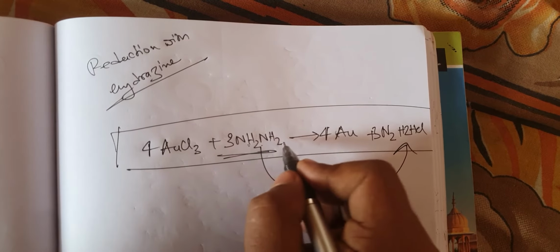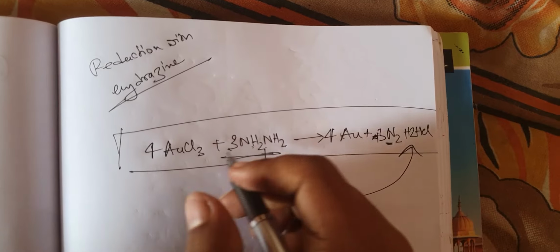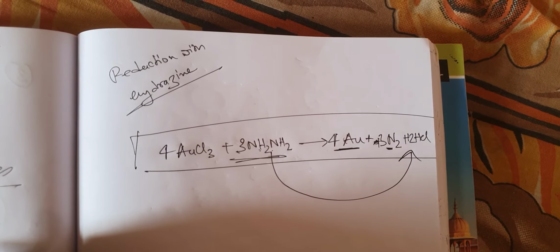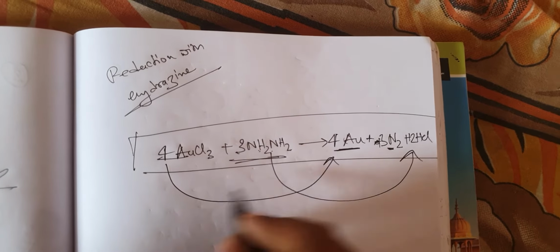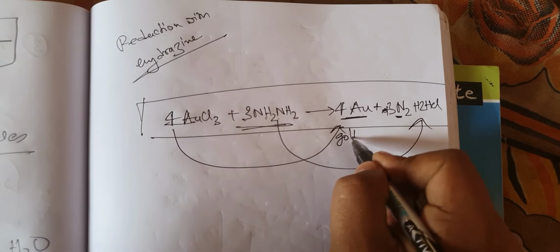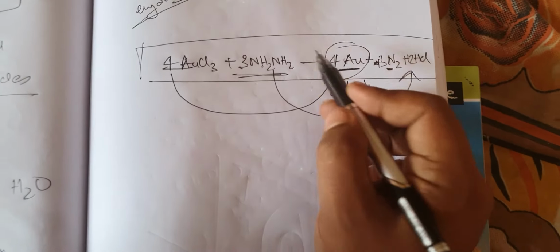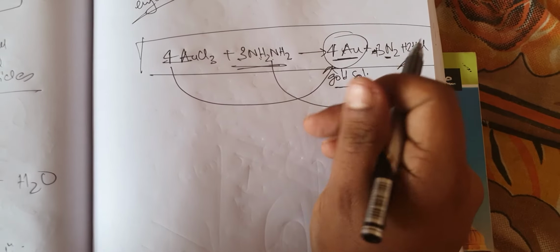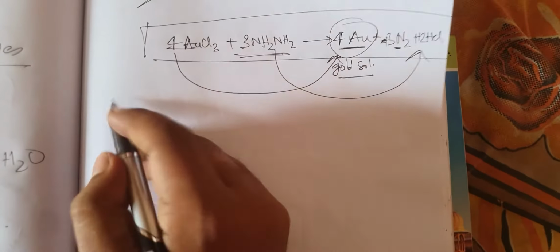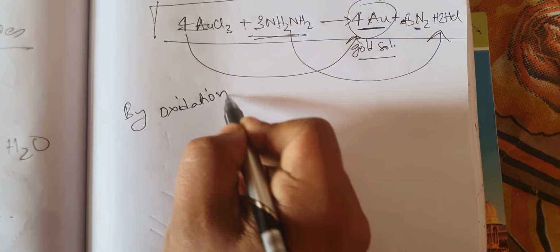See, NH2NH2 is getting oxidized into N2 and AuCl3 is getting reduced to Au. So this will also form a gold sol. So by chemical reaction, this aggregation can be done, because when the atoms become free they aggregate. That is the main thing. You can do it by oxidation also, not only by reduction. By oxidation also the same thing can be achieved.